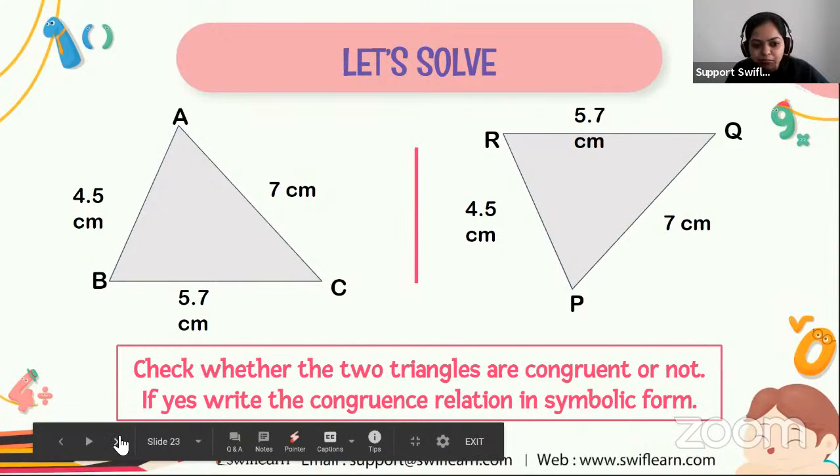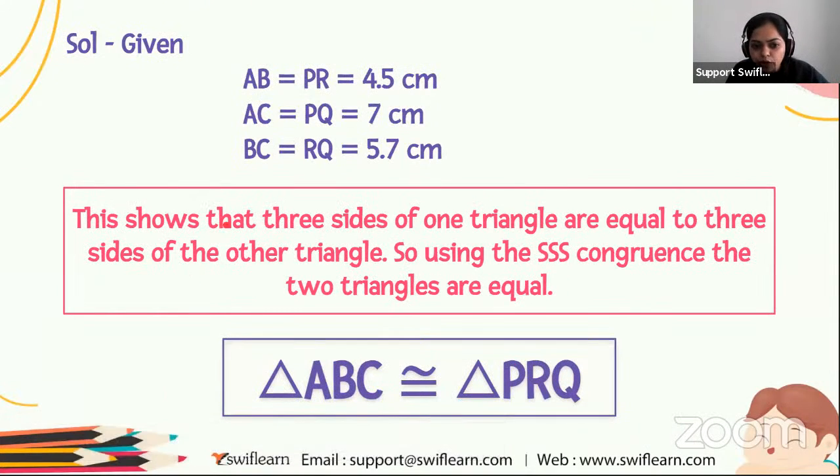All right. So this shows that the three sides of one triangle are equal to the three sides of the other triangle. So we have concluded the SSS congruence of the triangles. Yes. So this is one condition. So using the SSS congruence, the two triangles are congruent.